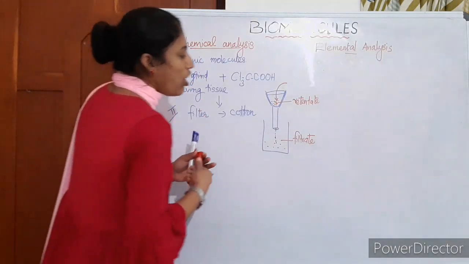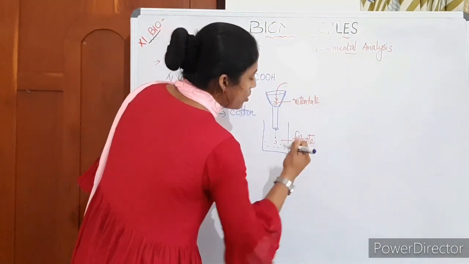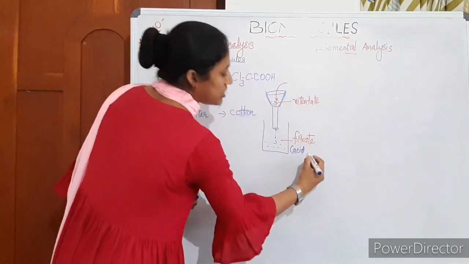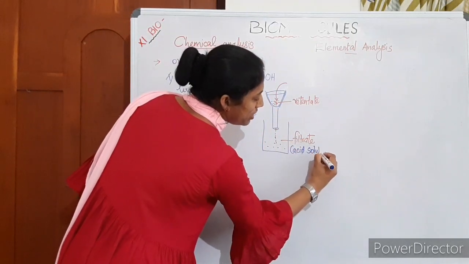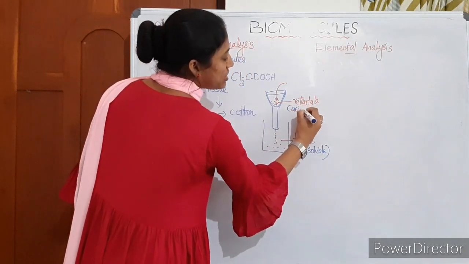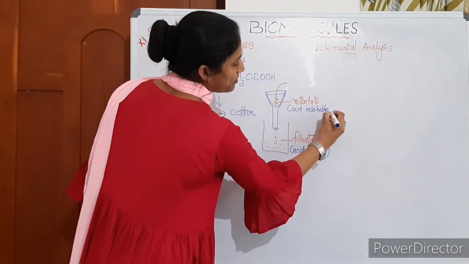So we can say all the acid-soluble portion will be here, all that is soluble in this trichloroacetic acid, whereas what is left as residue will be the acid-insoluble fraction.